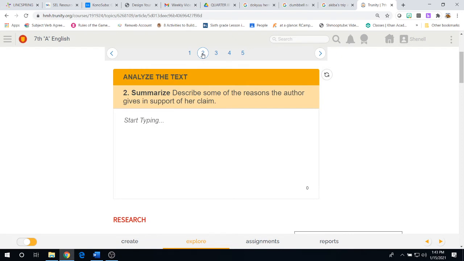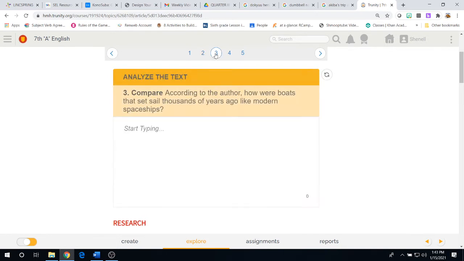Summarize. Describe some of the reasons the author gives in support of her claim. Let's go with the minimum of 2 to 4 reasons. 2 reasons minimum, 4 reasons maximum. Question 3. Compare. According to the author, how were boats that set sail thousands of years ago like modern spaceships? What do they have in common? We just talked about that in the Check Your Understanding.